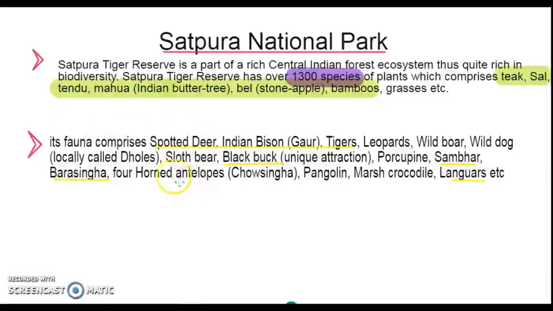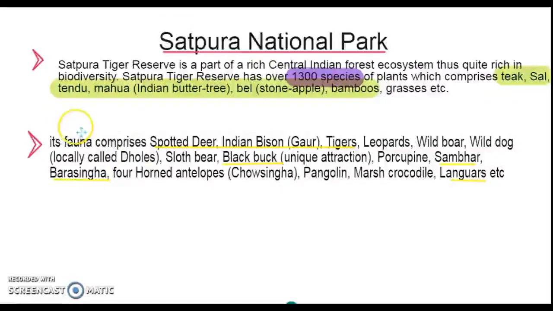So which are the animals in the Satpura National Park? The spotted deer, the Indian bison, the tigers, the leopards, wild boar, wild dog, sloth bear, blackbuck, the porcupine, sambar, which is a deer, Barasingha, also a type of deer, four-horned antelopes, pangolin, marsh crocodile, langurs. So these are some of the animals found in Satpura National Park, and here are the names of plants found in Satpura National Park.